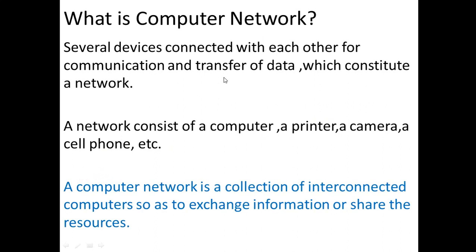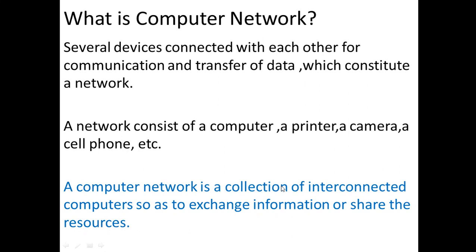Next is the concept of the network and how a network forms. The definition of a computer network is a very important thing. What do you mean by computer network? A computer network is a collection of interconnected computers. When several computers are connected with each other, it forms a network.